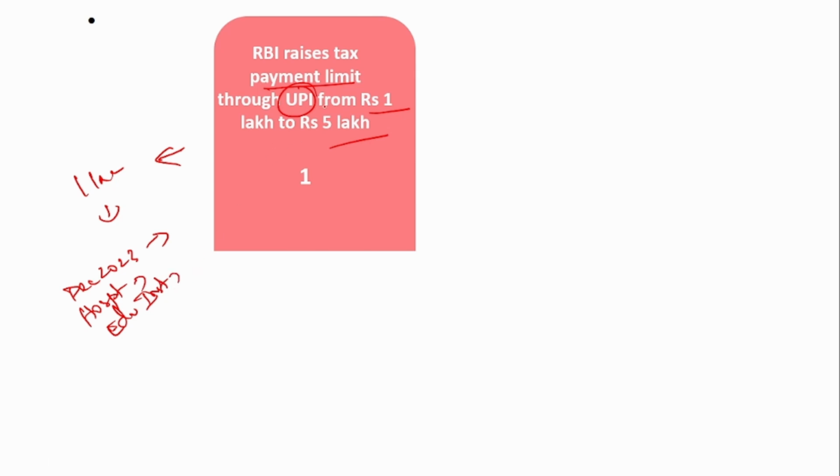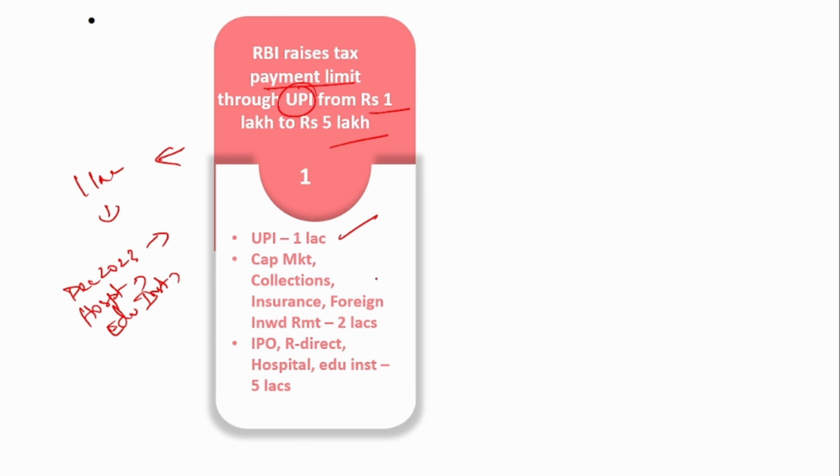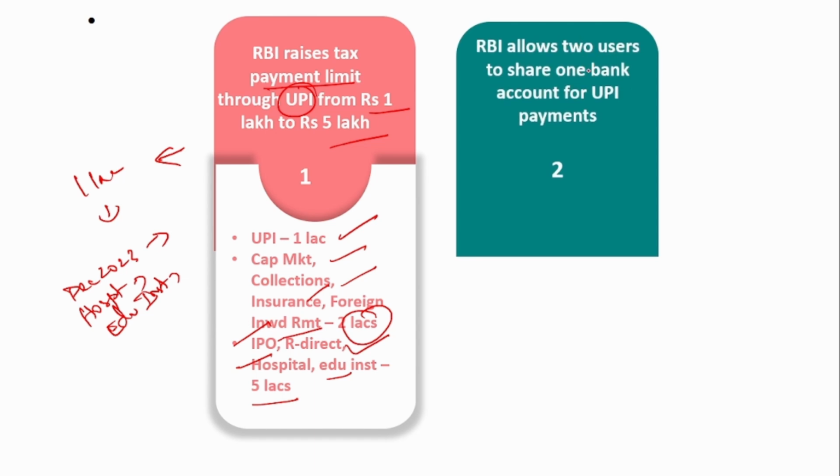Similarly, now for tax payment, the limit is planned to increase from 1 lakh to 5 lakh through UPI transactions. The general limit is 1 lakh. For capital market transactions, collections, insurance, and forward inward remittance, the limit is 2 lakhs. And for IPO, retail direct scheme where you buy government securities, hospital, and education institutions, it is 5 lakhs.